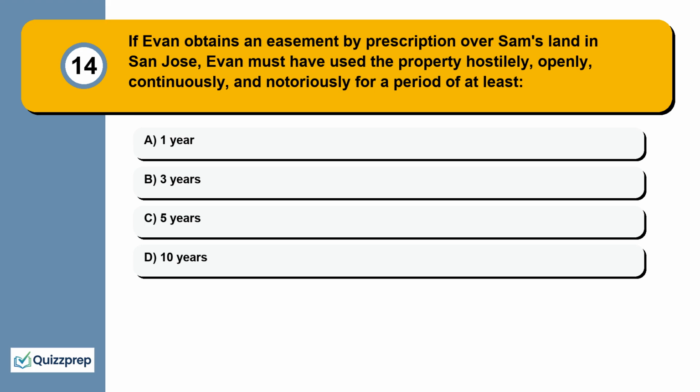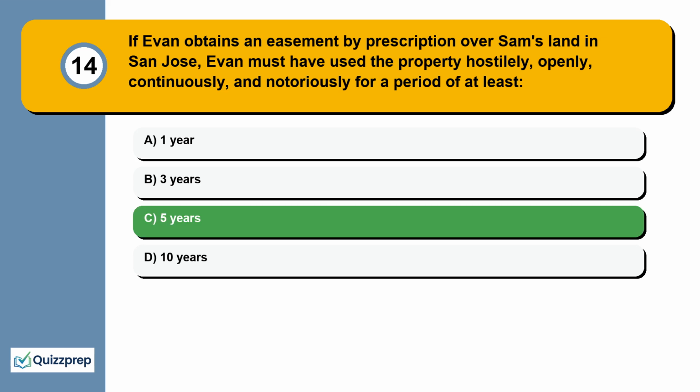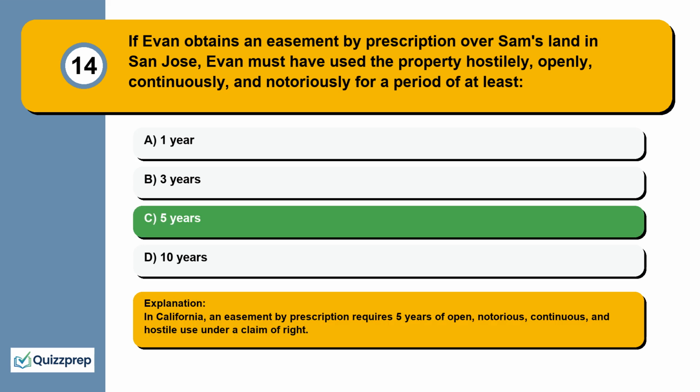Question 14. If Evan obtains an easement by prescription over Sam's land in San Jose, Evan must have used the property hostilely, openly, continuously, and notoriously for a period of at least 1 year, 3 years, 5 years, 10 years. In California, an easement by prescription requires 5 years of open, notorious, continuous, and hostile use under a claim of right.